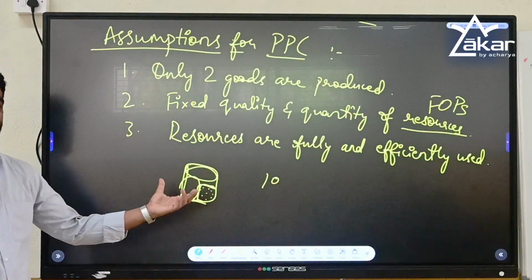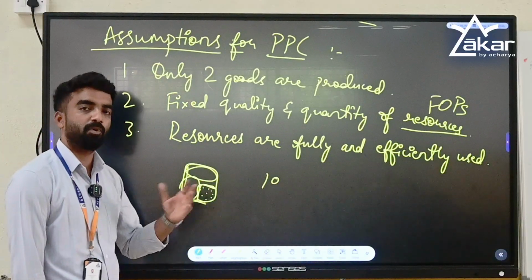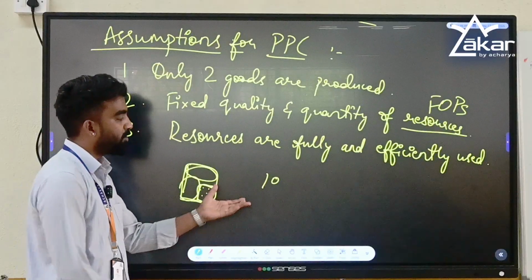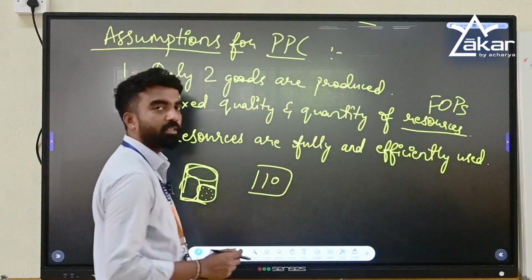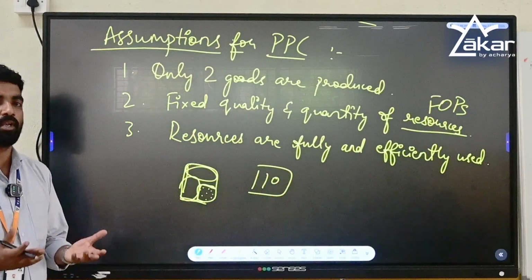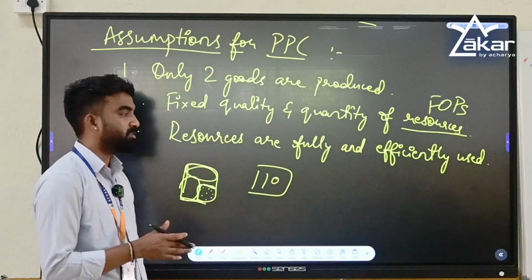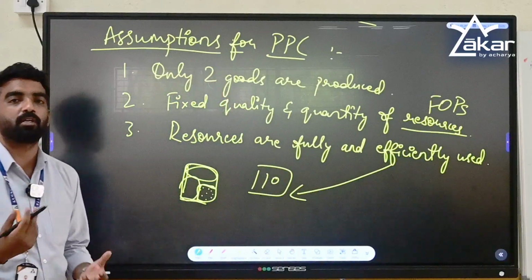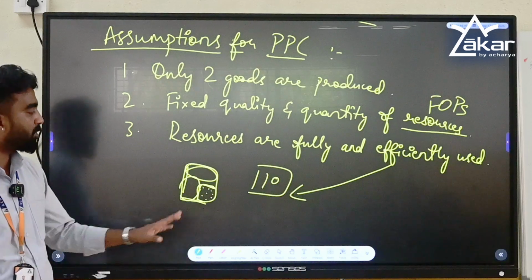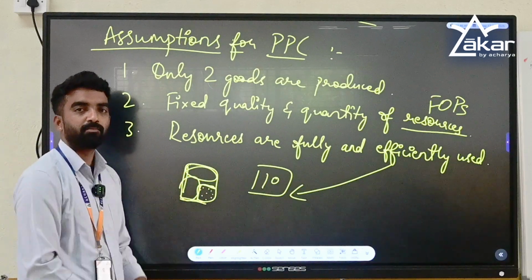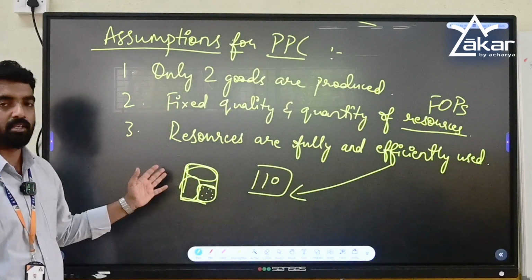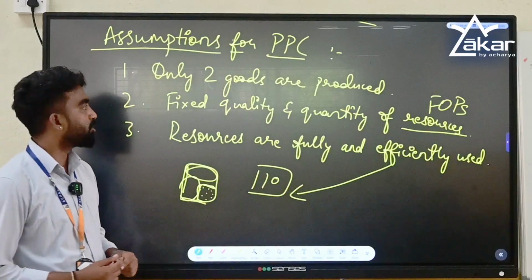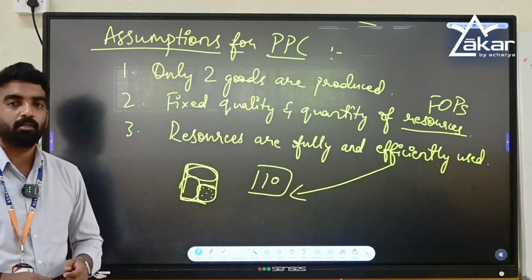The labor of the farm family is not used fully and efficiently. Even if 10 people are working, some are working throughout the day, some are not working, some are working only for a few hours. That means the efficiency is less. That does not give the maximum output which can be produced in a patch of land. So these are the three assumptions which should be made to learn PPC.